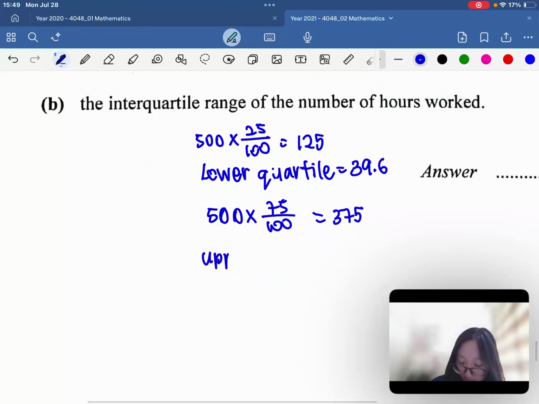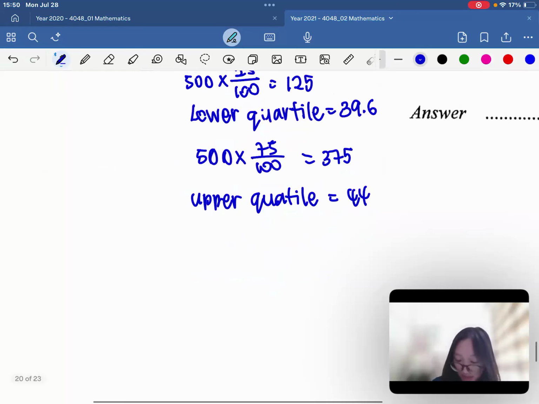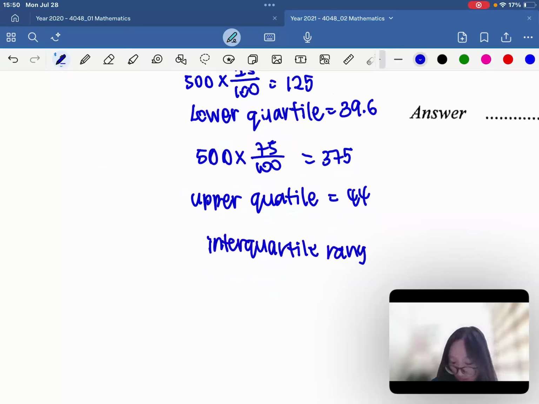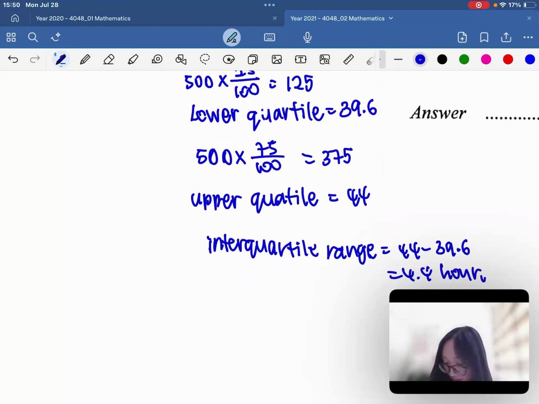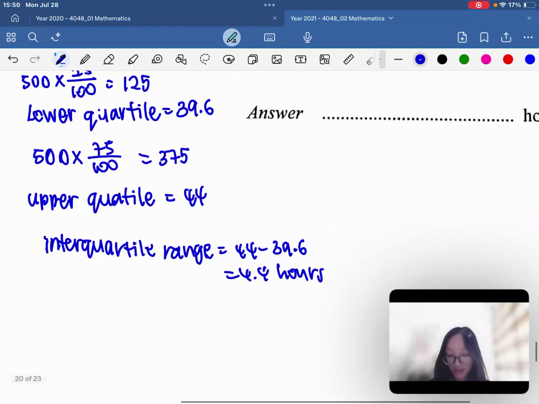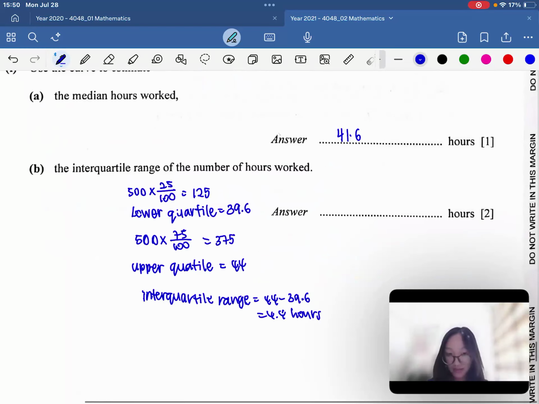So upper quartile is 44 hours. And hence the interquartile range is 44 minus 39.6, which is 4.4 hours. Okay, so the answer is 4.4 hours.